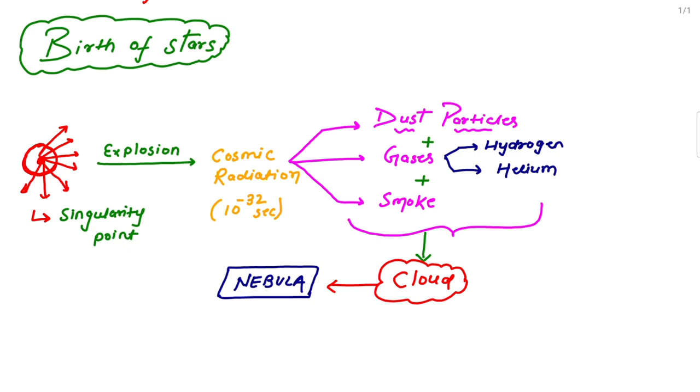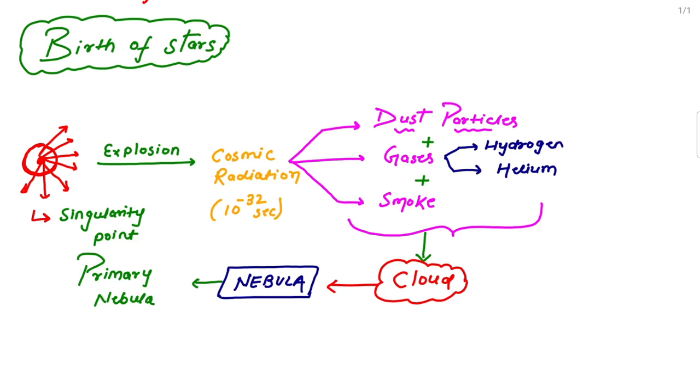Okay. Now listen. This nebula is also known by another name. The name of this nebula is primary nebula. Why is it a primary nebula? Because this is the first nebula that formed just after the explosion of the singularity point. It was the first cloud of dust particles, gas, and smoke formed after the explosion of the singularity point.